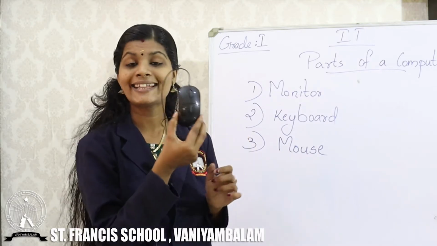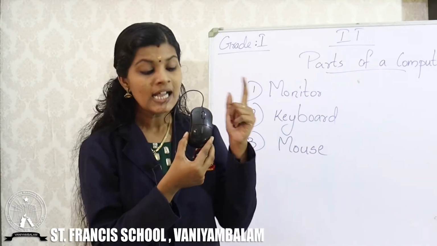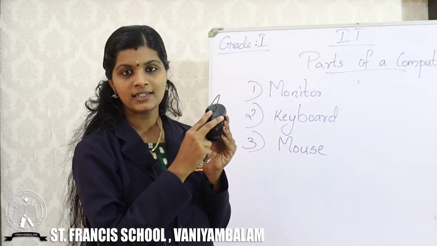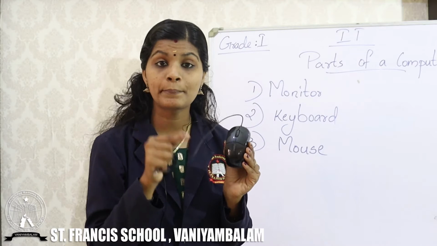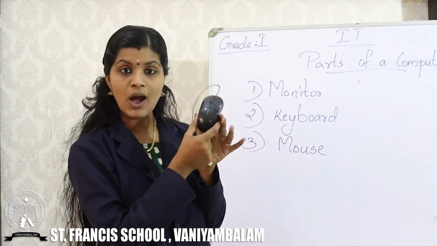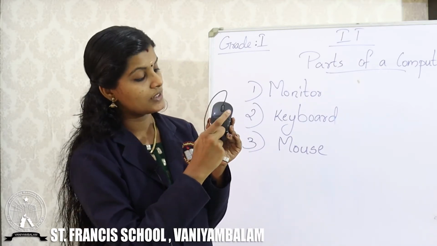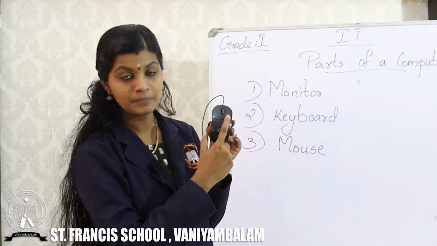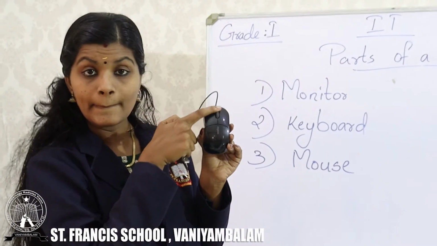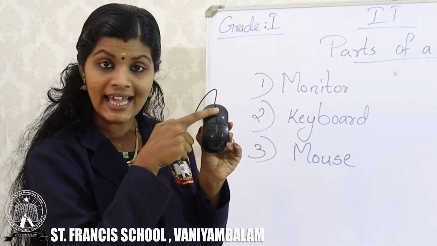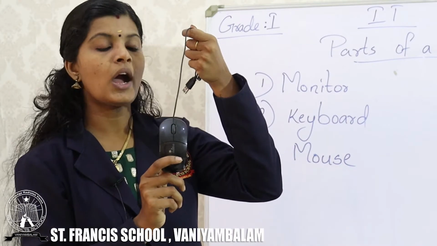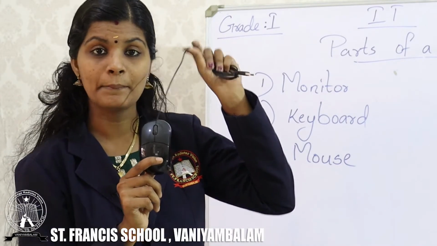Once again, this is the next part of our computer. The name is mouse, and with the mouse you can click. In the case of keyboard we are pressing, but in the case of mouse you are clicking. One click is here, the next click is here, and in the middle you can see a wheel, that is known as the scroll wheel. So this is the next part of a computer, that is mouse.